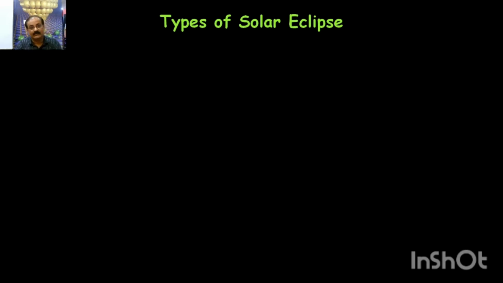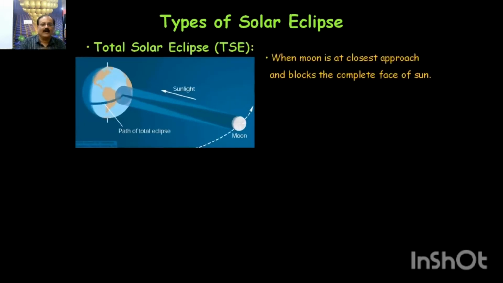Let us study the different types of solar eclipse. As I have said in the geometry, what is the difference between lunar eclipse and solar eclipse? In a lunar eclipse, the moon passes through Earth's shadow. In a solar eclipse, the moon's shadow crosses the surface of the Earth. The moon is small compared to Earth, so it can't cover the full Earth. Sometimes it covers a portion of the Earth.